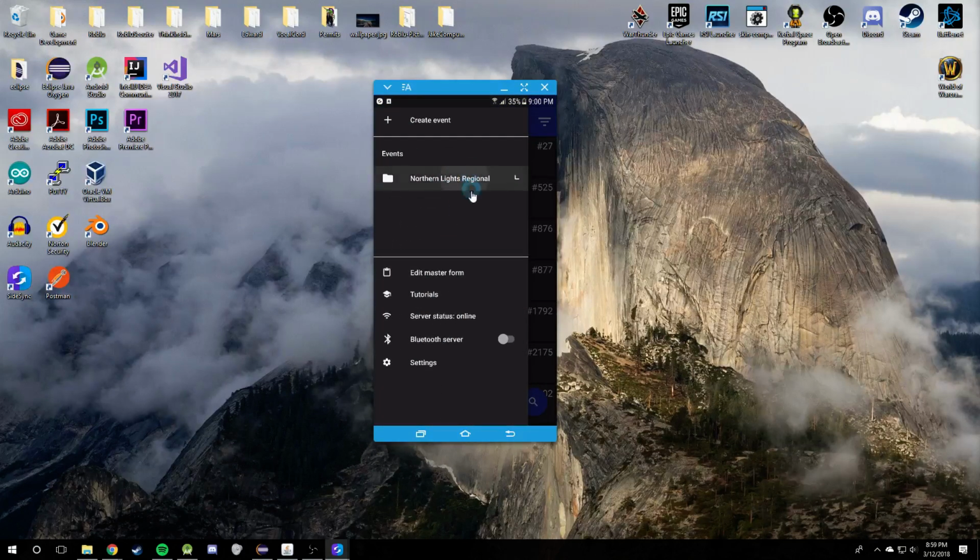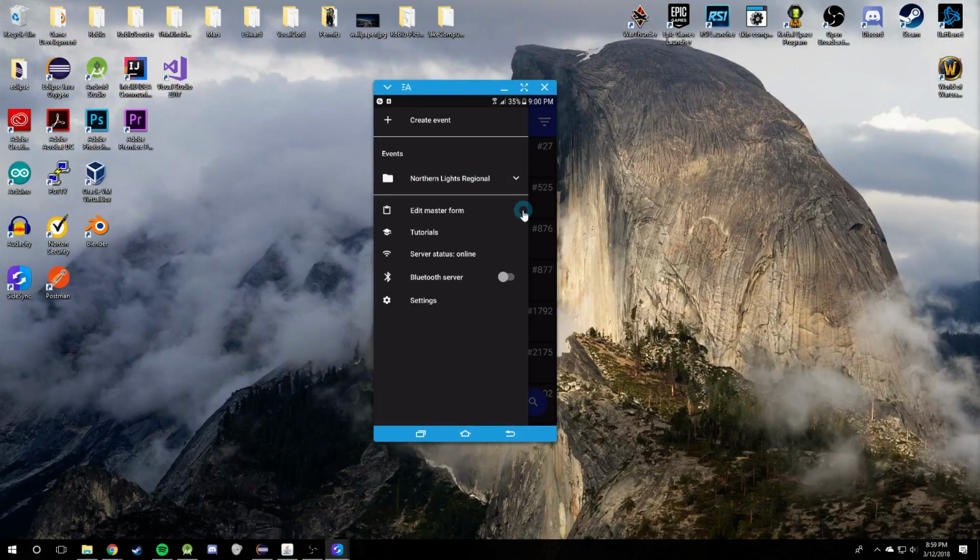Before I get into anything specific, I'd like to talk about the master form. The edit master form actually does not get synced across multiple devices, if you were wondering. The master form is something your team will likely only need to set up once for the whole year. You'll want to use it for multiple events and maybe tweak it here and there, but you'll be using the same general form.